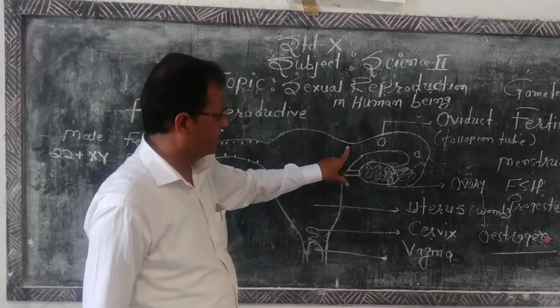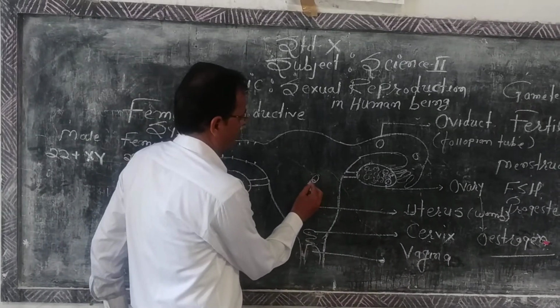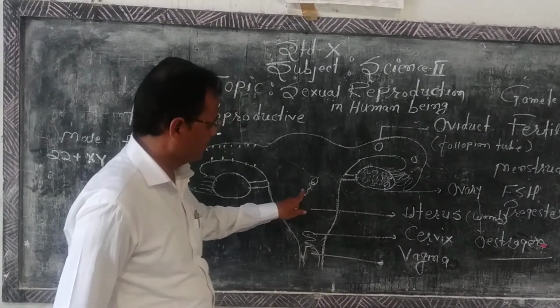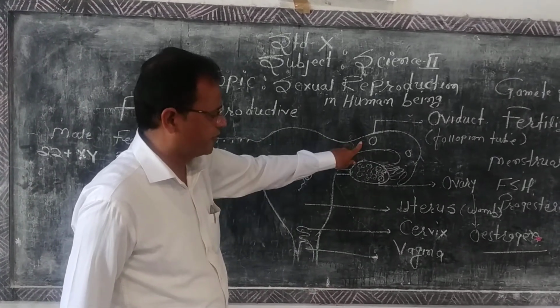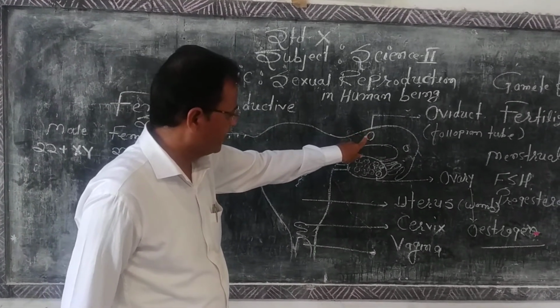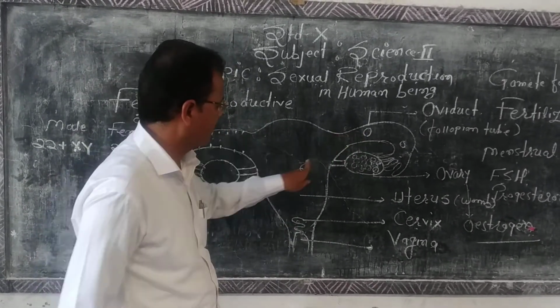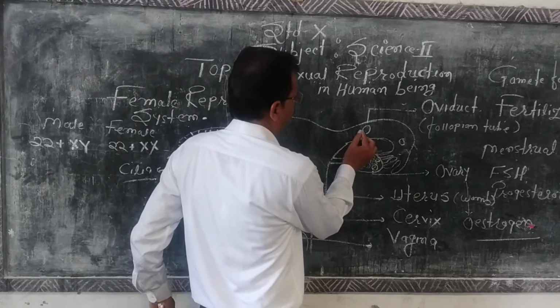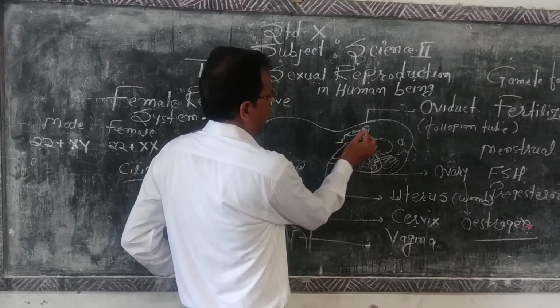When the male gametes, that is sperms, reach towards the fallopian tube, they travel that much distance and reach the fallopian tube here.